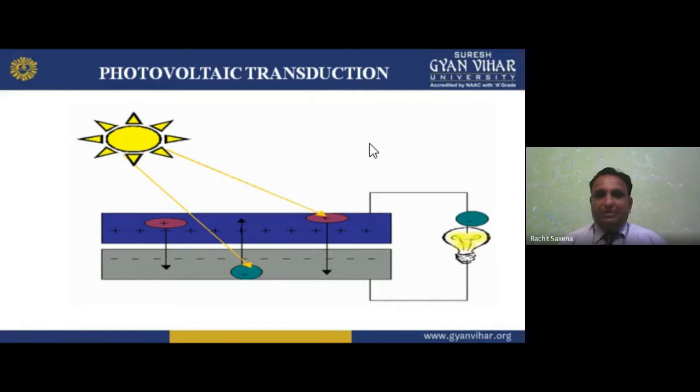If they move, they leave a vacant position, known as a hole. So the negative charges are moving, and the rate of flow of charge is known as current. So current is moving, it gives output, and the bulb is glowing. When it is removed, the bulb turns off. So this is the best suitable example for photovoltaic transduction. I hope you understand this.